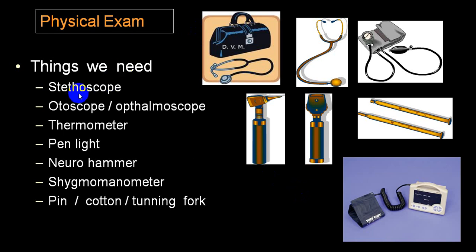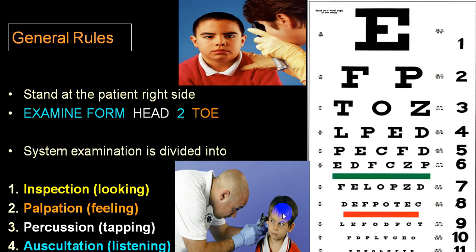Most commonly, what we require is a stethoscope, ophthalmoscope or otoscope, thermometer, a sharp pen-like torch, neurohammer, sphygmomanometer, pin, cotton, tuning fork, BP instrument. All those are required while doing examination. And while doing an eye checkup, you require a Snellen's chart. All these are included.